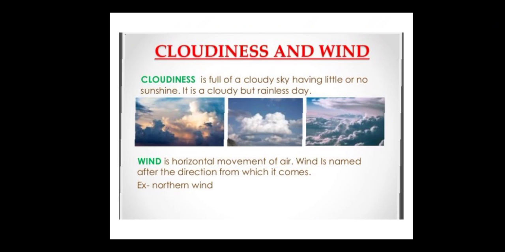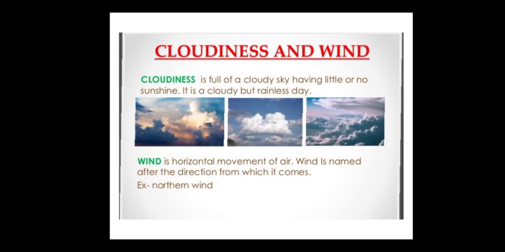Now cloudiness and winds. What is cloudiness? When there are too many clouds in the sky, it is known as cloudiness. And wind means pavan, hawa. Cloudiness is a full cloudy sky having little or no sunshine. It is a cloudy but rainless day.